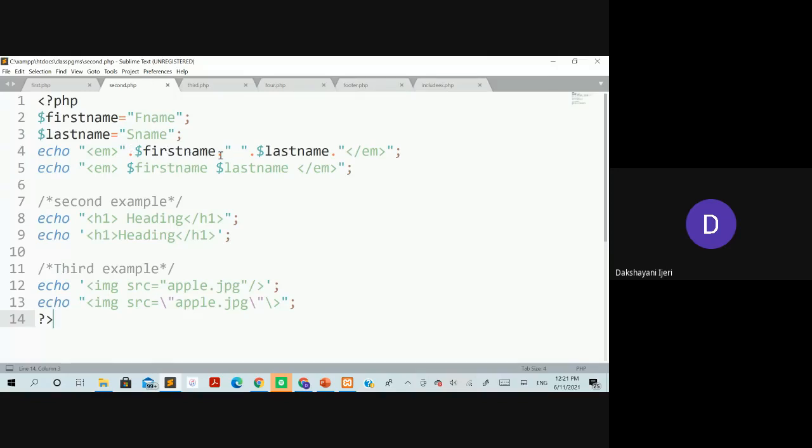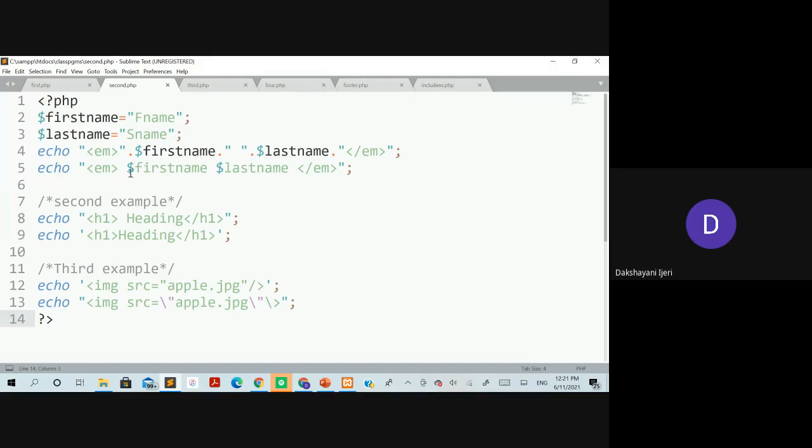In the next case, we want to leave a space between these two values. One possible way is to include the space within double quotation, and since it is a string and these two are variables, you need to use the concatenation operator to concatenate this variable to the space, and again the space to this variable. Following that, since you have used one of the HTML elements here, you need to close it. So that is again done with one more concatenation operator, that is dot, followed by the closing element of the em within double quotation, and close that, right? So this is one way.